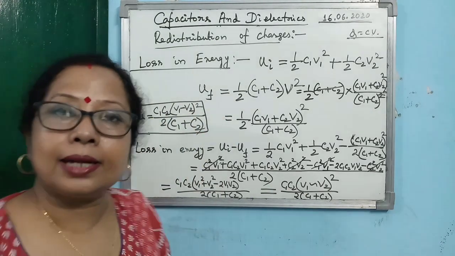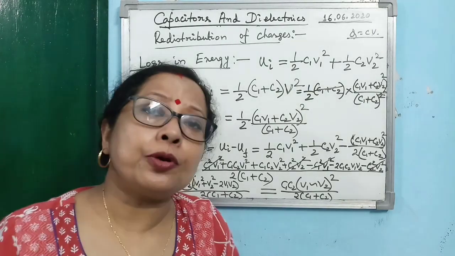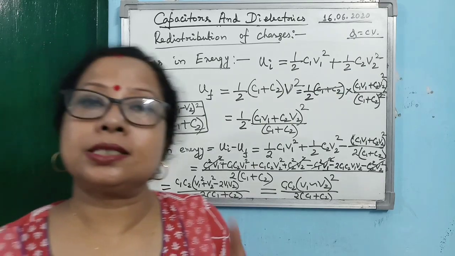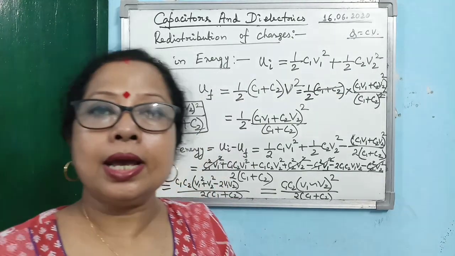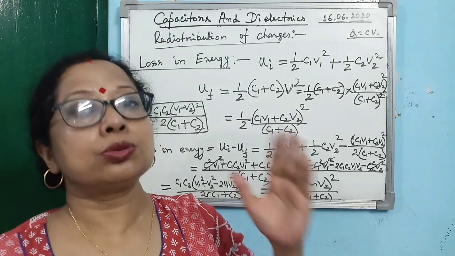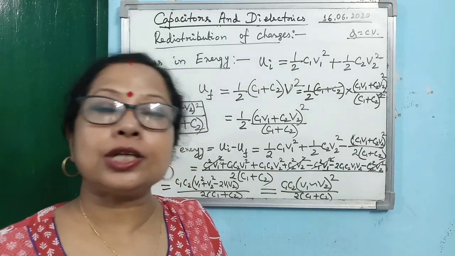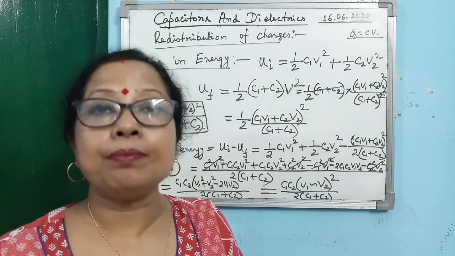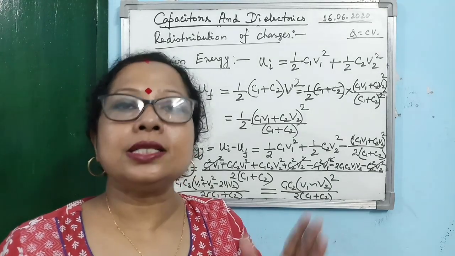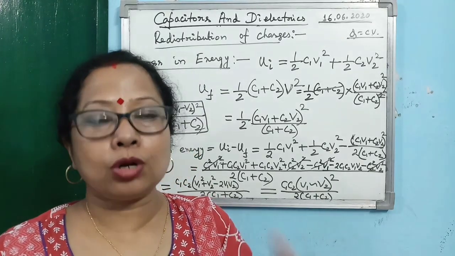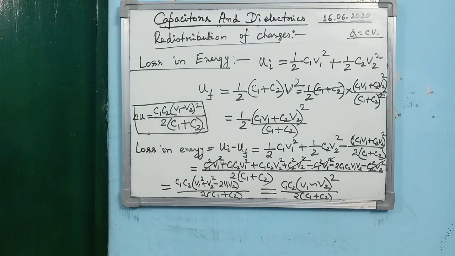So what are the other relations we have learned from the last topic? That common potential is C1 V1 plus C2 V2 by C1 plus C2. Then how are the charges distributed? Q1 dash by Q2 dash is equal to C1 by C2. Then the last one, how much is the loss in potential energy or loss in energy of the system due to redistribution of charge? That is given by C1 C2 into V1 minus V2 whole square divided by 2 within bracket C1 plus C2.